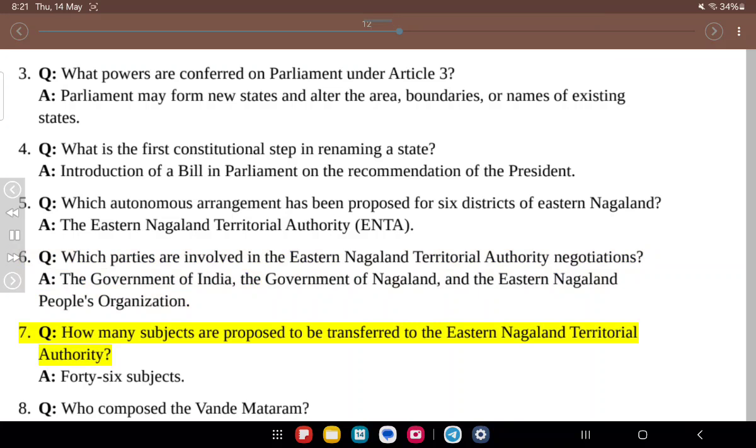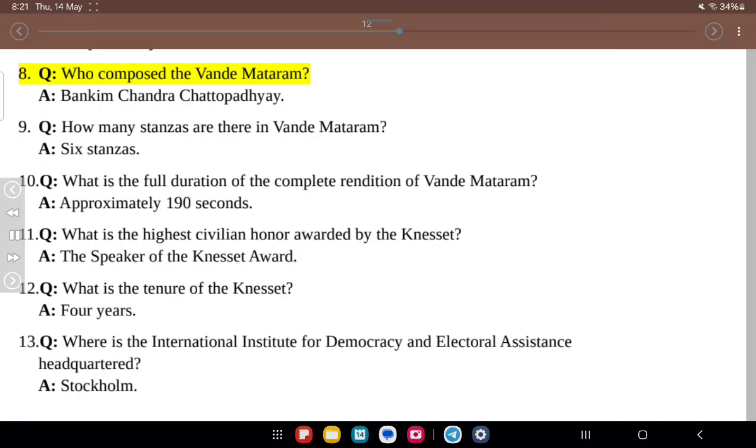7. Q. How many subjects are proposed to be transferred to the Eastern Nagaland Territorial Authority? A. 46 subjects. 8. Q. Who composed the Vande Mataram? A. Bankim Chandra Chattopadhyay. 9. Q. How many stanzas are there in Vande Mataram? A. 6 stanzas. 10. Q. What is the full duration of the complete rendition of Vande Mataram? A. Approximately 190 seconds.